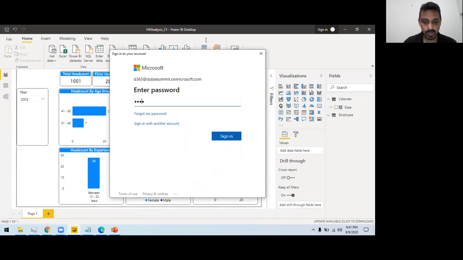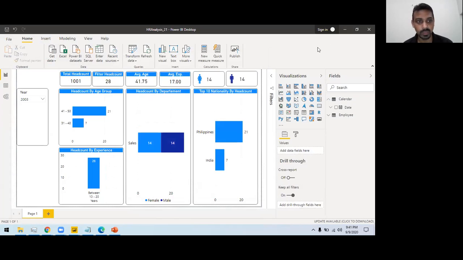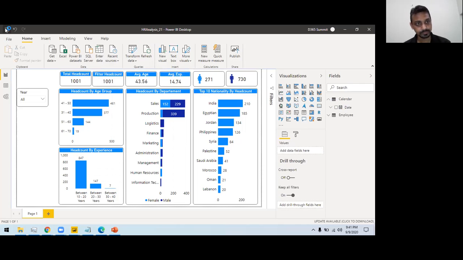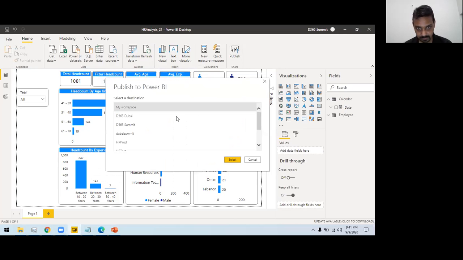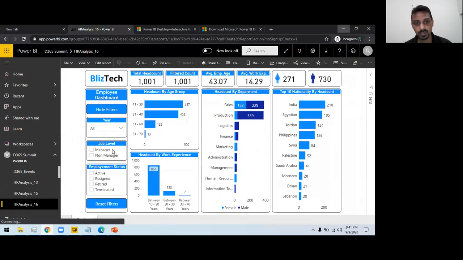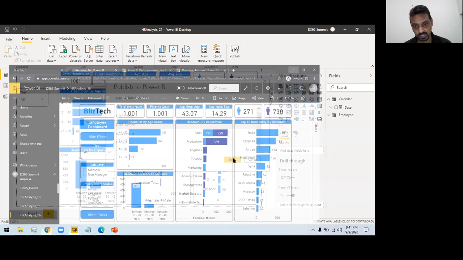I need to provide the password here because I was logging in with a different domain. This is the free trial which I'm using. Once I log in, if you want, you can clear this one. This is showing all, and you can rearrange this for now. Save, and when I try to publish, it will ask me where I want to publish. It has different workspaces available. I have this workspace, D365 Summit, so I will publish in this particular workspace.